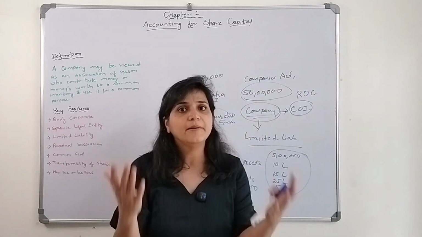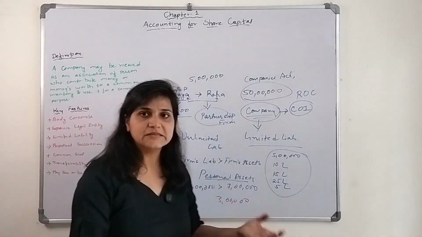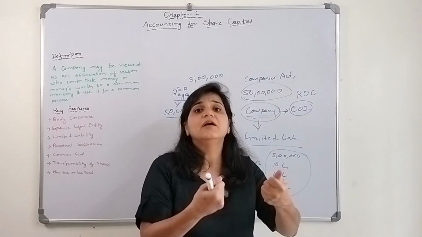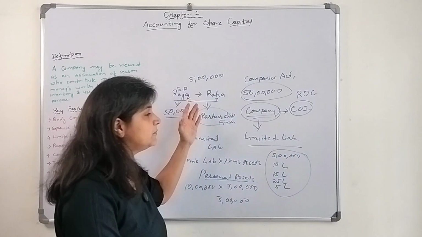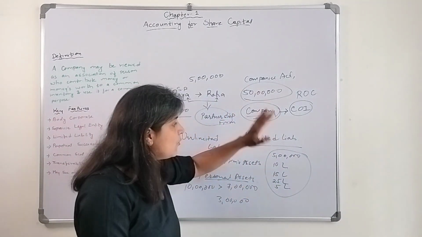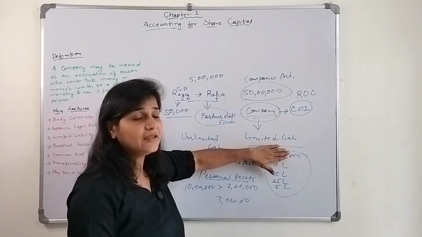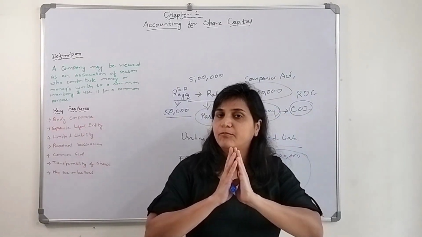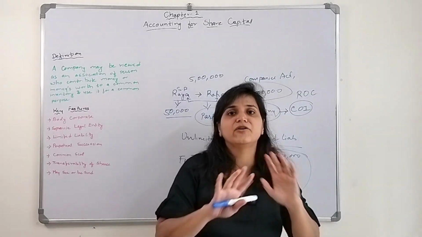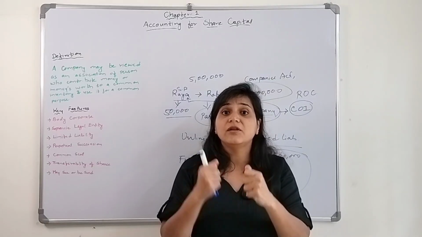Thirdly, it has limited liability. In the earlier cases, they have to use their personal assets. They have to bring in personal assets in case of liquidation, in case of winding up this particular business, if there's a shortage. Whereas in the case of a company, they have limited liability. Whatever amount they have put into the business, that's it. More than that, they are not supposed to give; none of their personal assets will be used to pay off.